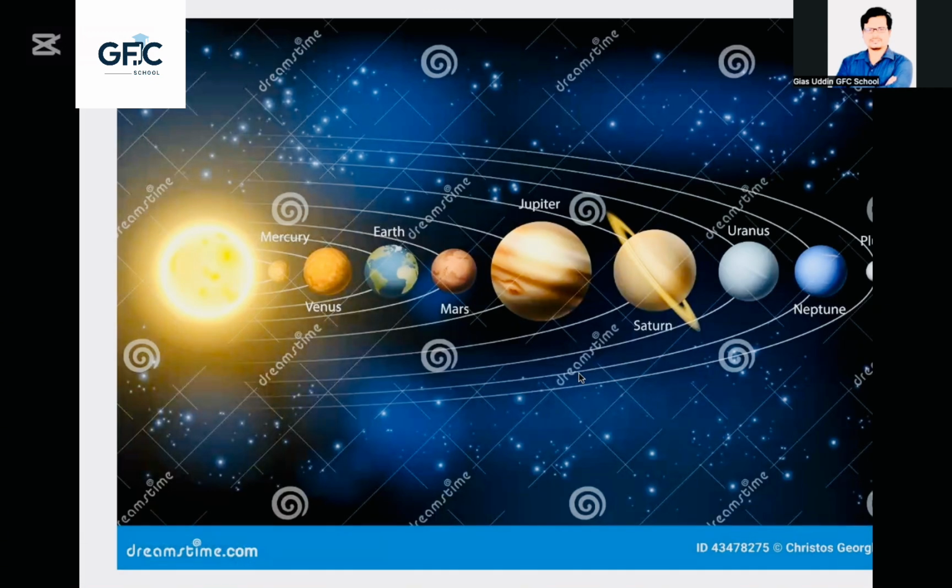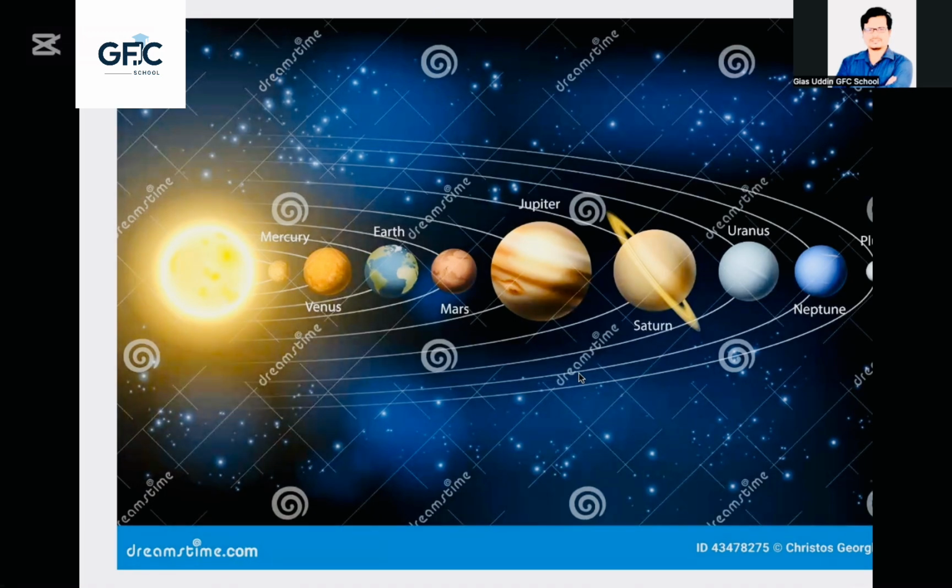Now, I am going to discuss gravitational field, and you can see this picture here. What do you mean by this picture? It's the solar system. It's the sun. Around the sun, different types of planets are rotating, such as Mercury, Venus, Earth, Mars, Jupiter, Saturn, Uranus, Neptune.